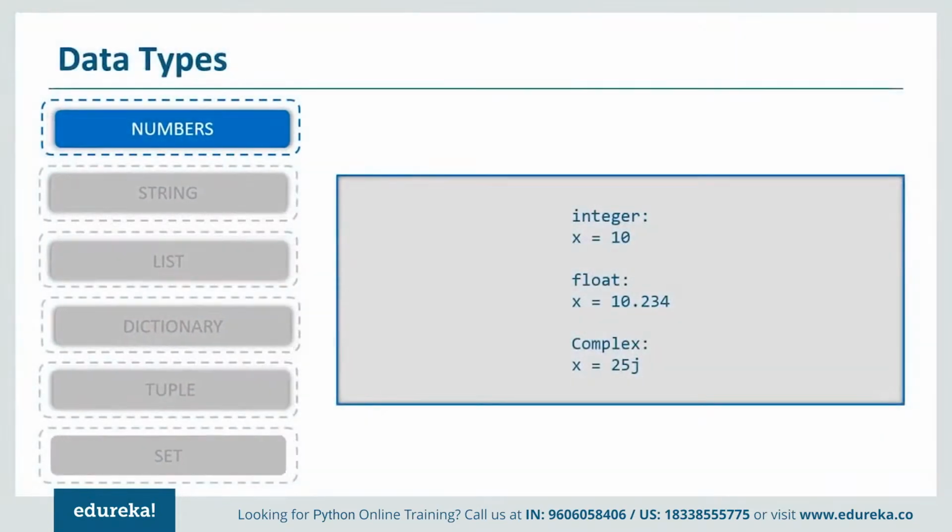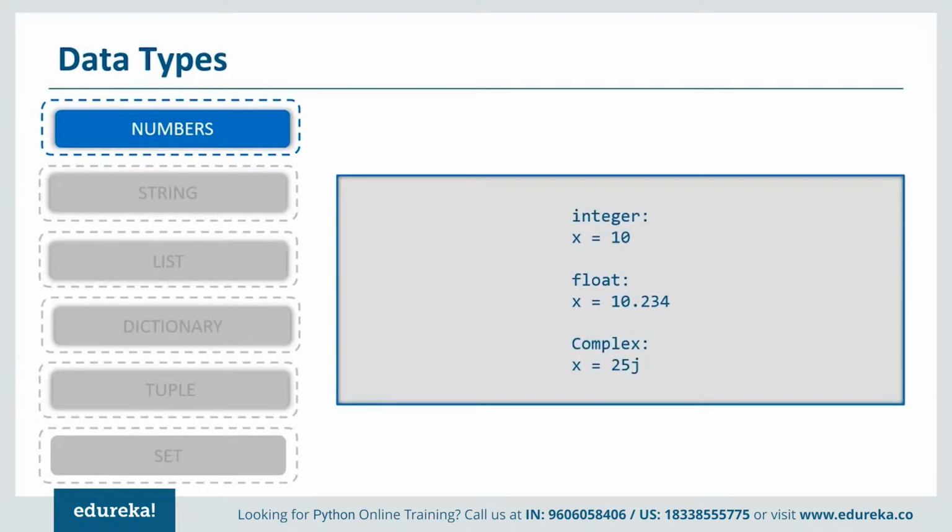Numbers or numerical data types mainly have numerical values. And in numbers also we have 4 different data types. That is integer, float, complex and boolean. So integer mainly takes the whole number values without any decimal point values. But if I add a decimal point value to a number, it is going to become float. And for complex, we just use j as an imaginary part and add it to the number. For boolean, it only returns a true or a false. So we use boolean for only categorical output.